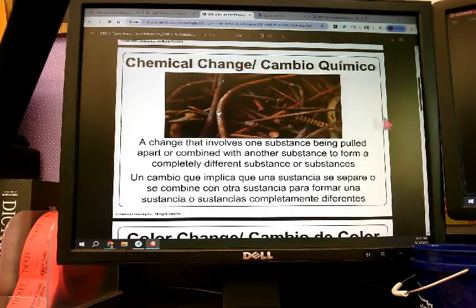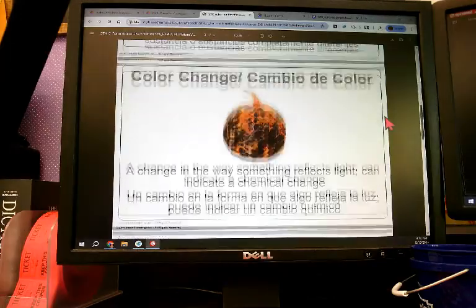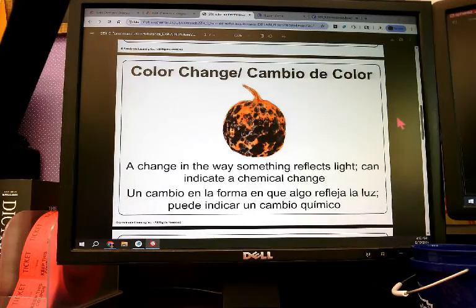Some different ways we can tell if something has undergone a chemical change is a color change. A color change is a change in the way something reflects light. So, for example, this pumpkin right here is a pumpkin that is rotting. There is mold, there are spots all over it, but you can see that it has turned a dark color. Black, gray, all over this orange pumpkin. That is a change in color. So something new has been formed. You'll also see